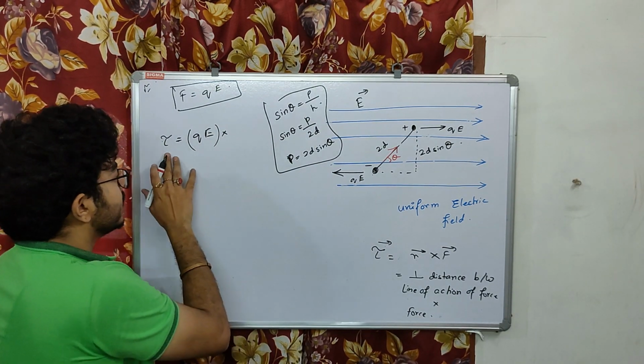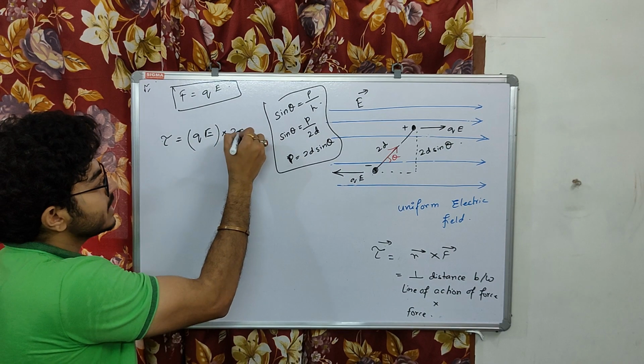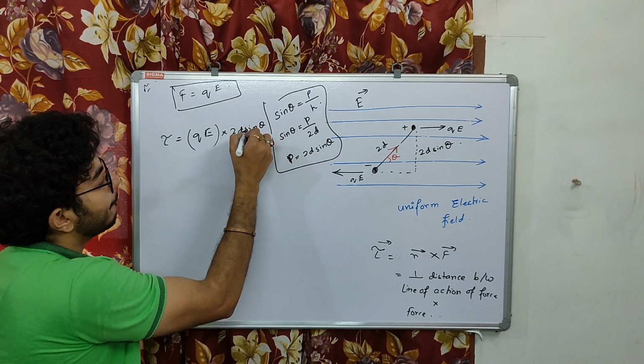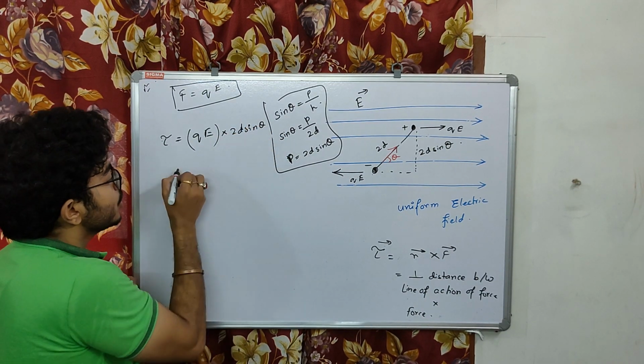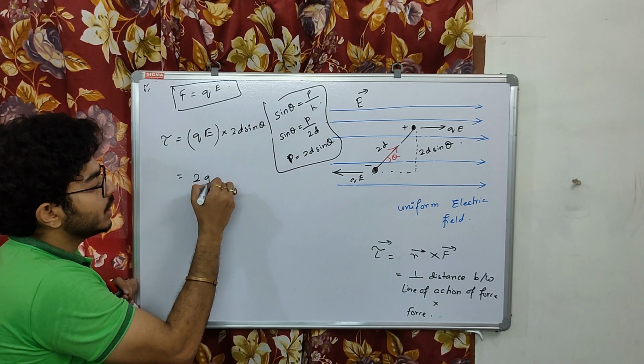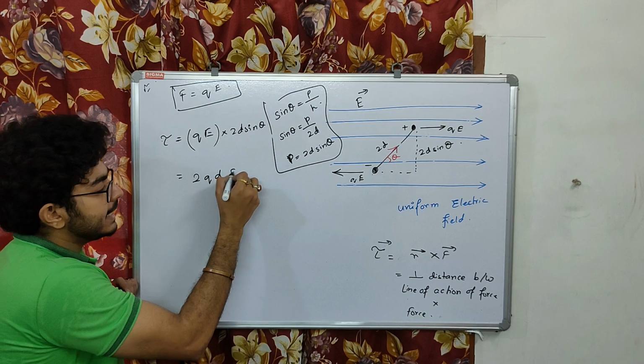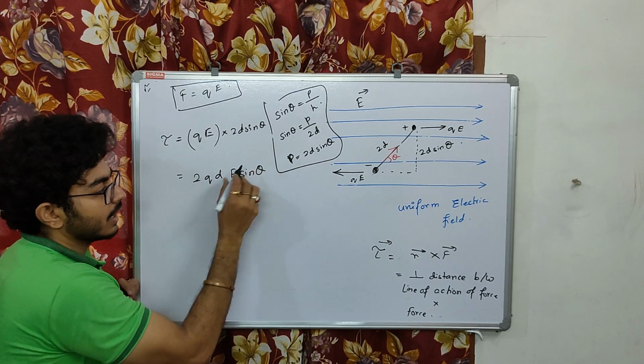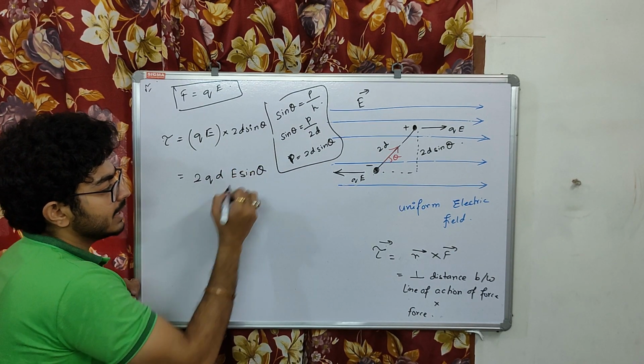So now tau will be equal to q into 2d sine theta, so we get 2qdE sine theta.